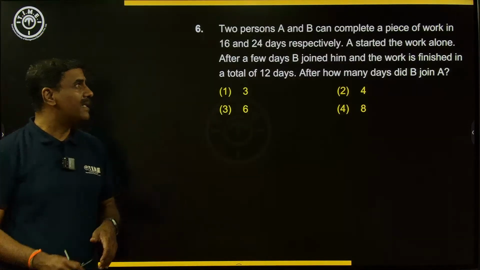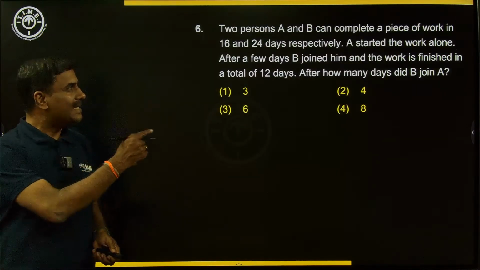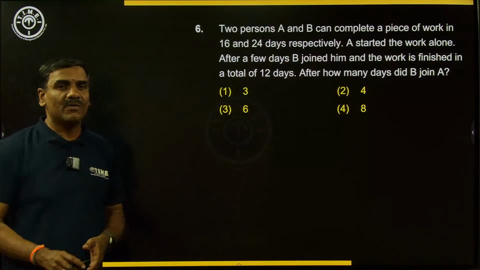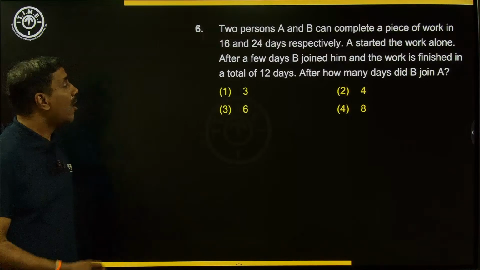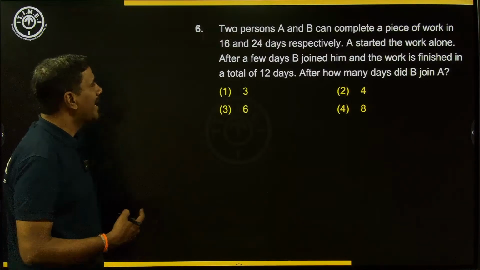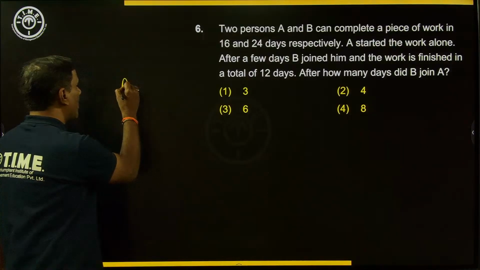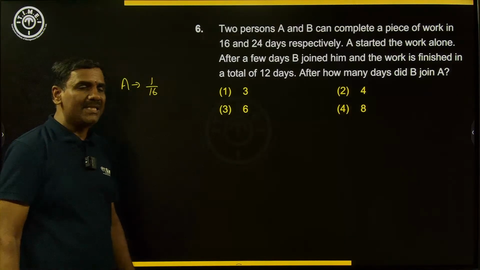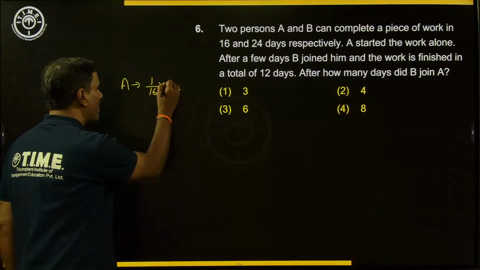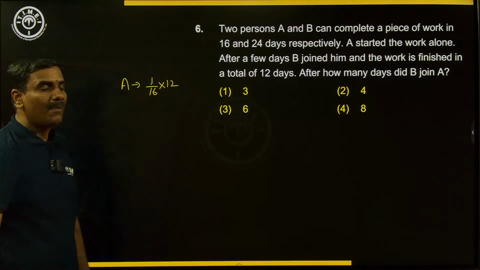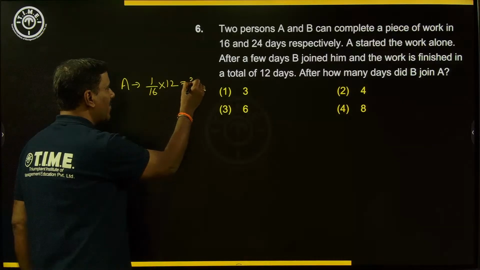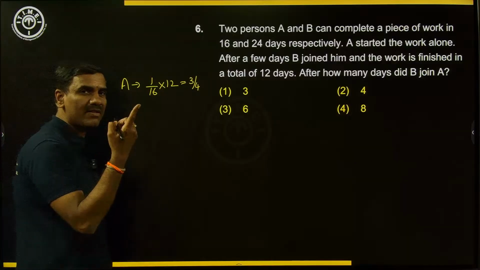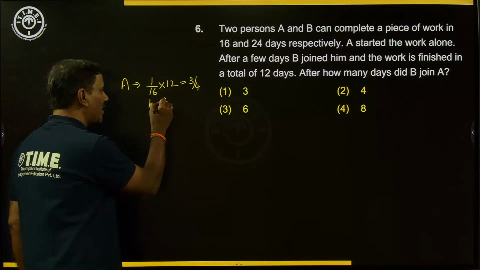But in this particular case, the advantage that we have is A is starting the work and, as the work is finished in 12 days, all 12 days A is working. So we know how much work is contributed by A in the total portion. If A works for 1 day, he'll complete 1 by 16. 12 days if he is working, 12 by 16 he'll be completing, that is nothing but 3/4. So 3/4 of the work is done by A. The balance 1/4, because work is always taken as 1 unit, the balance 1/4 work is done by B.